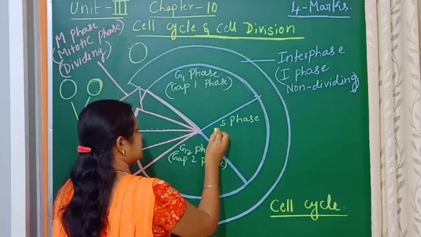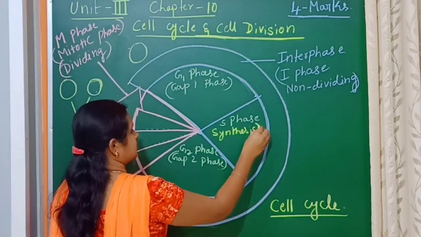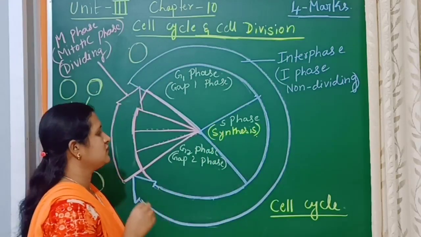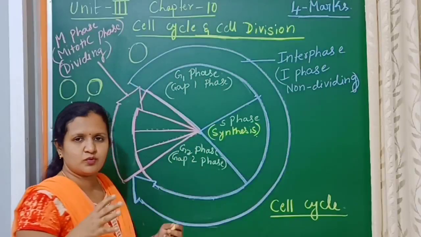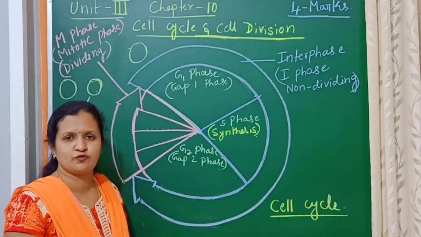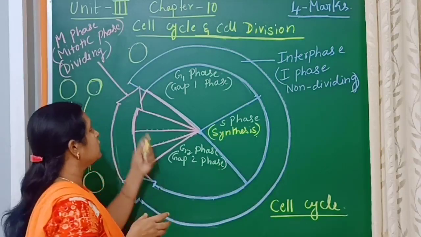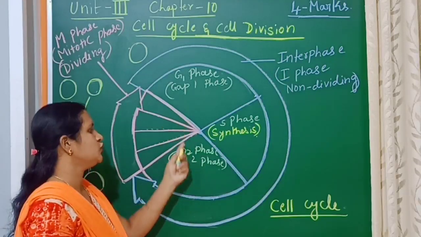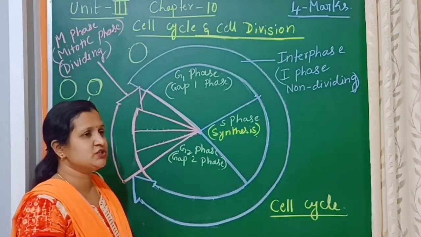S phase is actually the synthesis phase. The DNA is going to get synthesized, and hence it is called the synthesis phase. And the G1 and G2 phases are both considered growth phases, because the growth will occur. The cell will grow, and the growth will continue in these two phases. So first let us know one by one in detail.